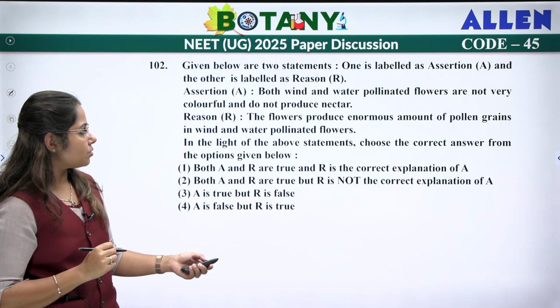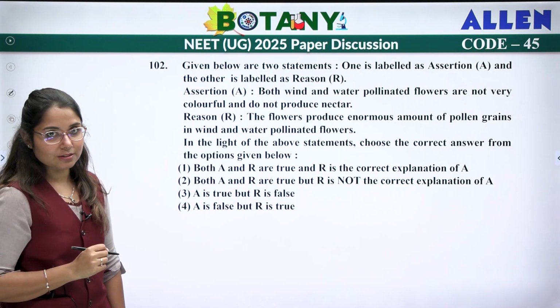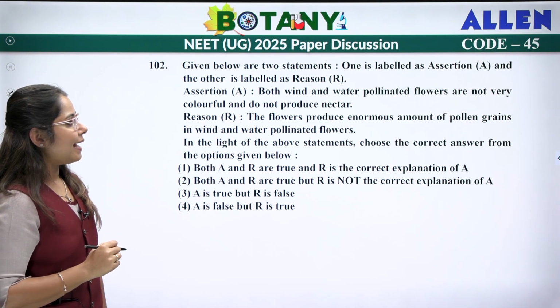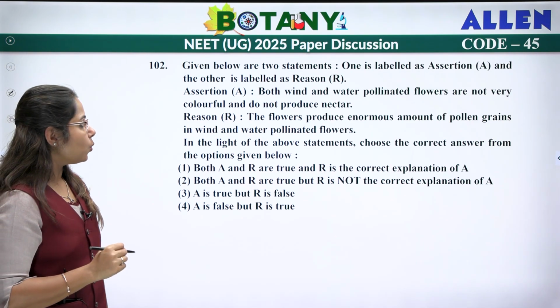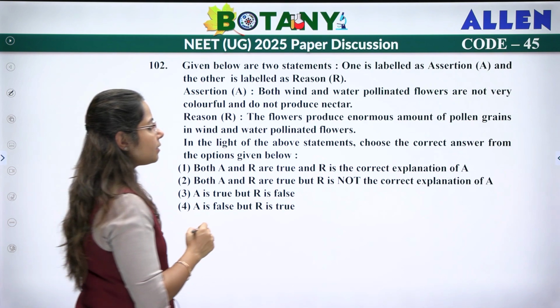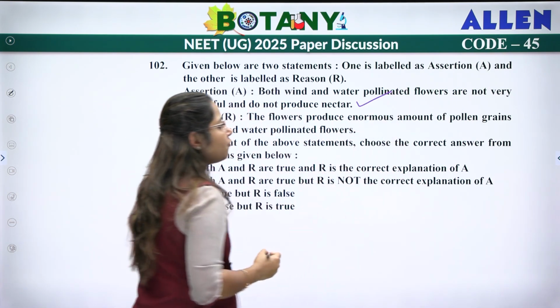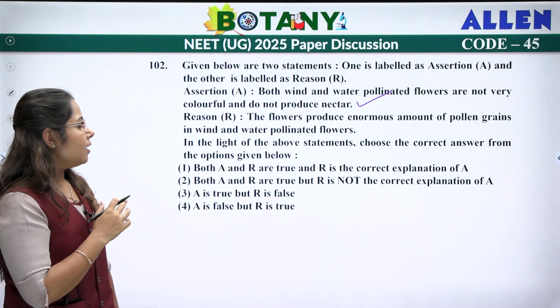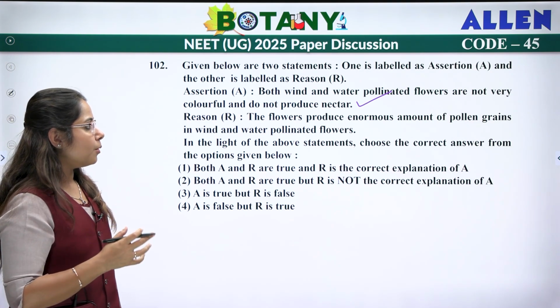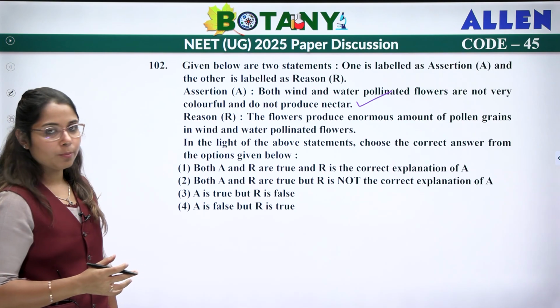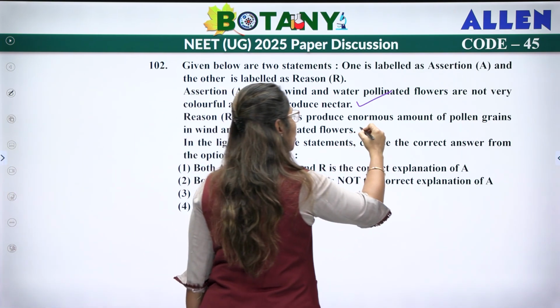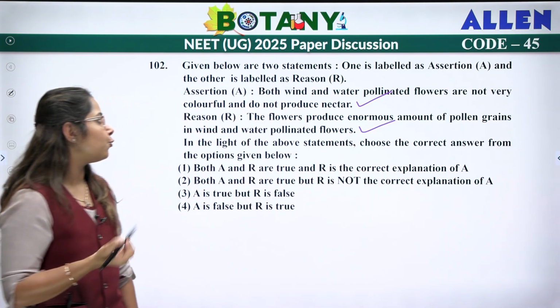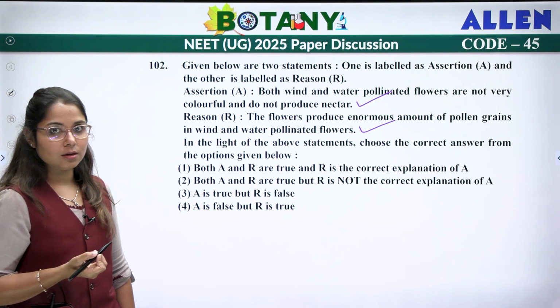Let's move to the next question. Now, assertion and reason. First, both wind and water pollinated flowers are not very colorful and they do not produce nectar. That is correct, because they don't have to attract insects or any animals for pollination. The flowers produce an enormous amount of pollen grains in wind and water pollinated flowers. That is correct, but it does not explain why they do not have nectar and are not colorful.